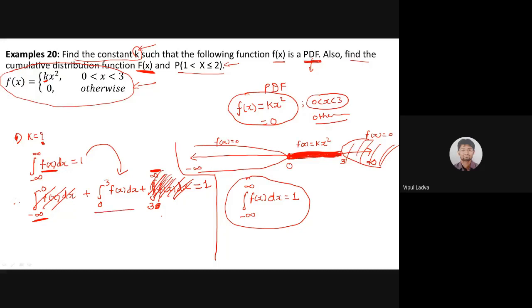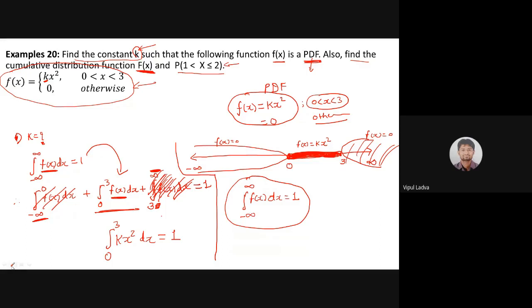So we are left with just this information: integration over 0 to 3 of f of x dx will be 1. Now in 0 to 3, f of x has the value k times x square. So I am supposed to integrate k times x square over the limit 0 to 3 with respect to x, and since the function is a PMF, this integration will lead us to 1. By solving this we will surely be able to find the value of k.